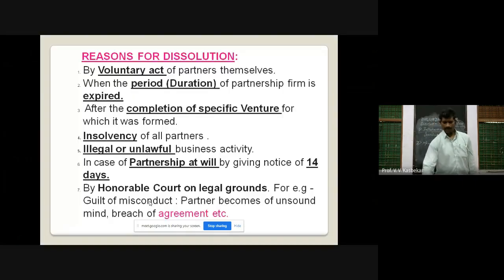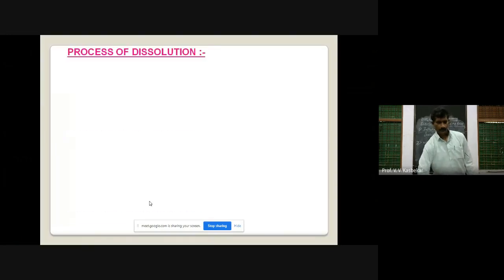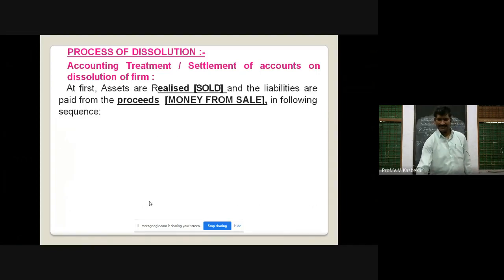So let us see the process of dissolution, how dissolution is actually made. Before making dissolution, there is some accounting process or accounting treatment. We can call it settlement of accounts on dissolution first.